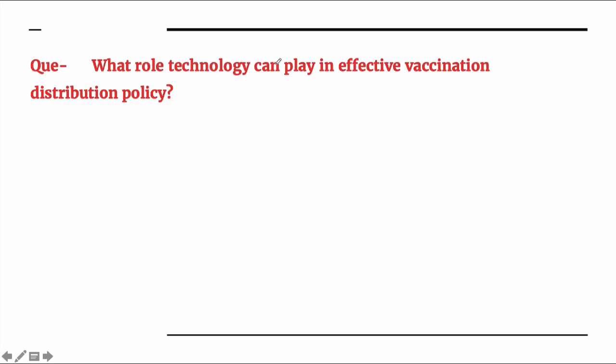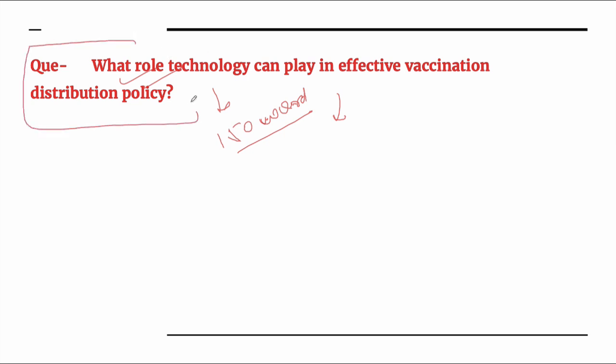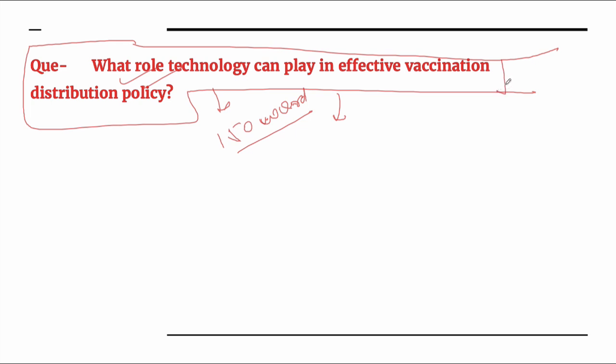Let's see the question: what role can technology play in an effective vaccination distribution policy? You have to write it within 150 words. You have to send your answer to the Telegram channel Daily Dose with S. Pandey if you want your answer counted for today's answer writing championship. Your name will be announced at 10 p.m., and we will also discuss how this answer needs to be approached and the best answer written by you all.